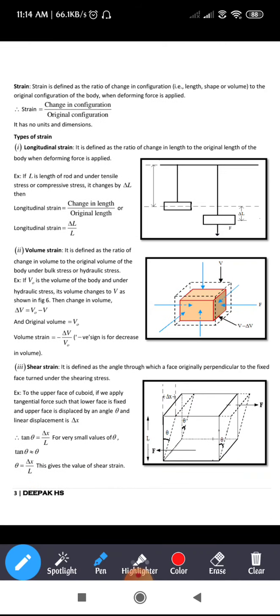Is this fine? Do one thing, just go through the strain definition, then go through the types of strains for a few minutes. In case you have any doubts, please let me know.